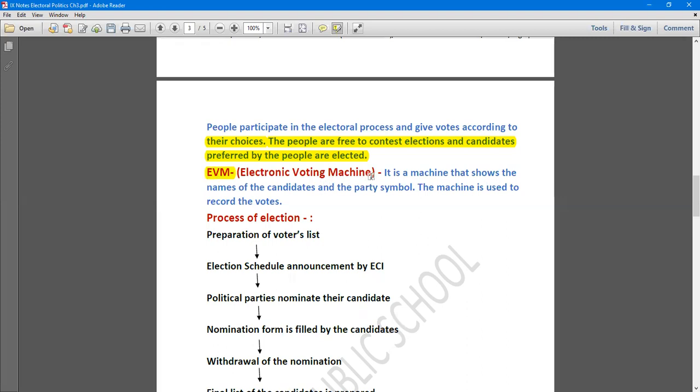Now in India, these days we follow EVM, that is, the electronic voting machine. Now what is an electronic voting machine? It is a machine that shows the names of the candidates and the party symbol. The machine is used to record the votes. Earlier, elections used to be held on the basis of ballot papers, but now elections are held in India with EVM. On the EVM, there is a list in which the name of the candidate and the party symbol are represented. Voters can go inside and press the button at the side of the name and the party symbol of the candidate they want to give their vote to.